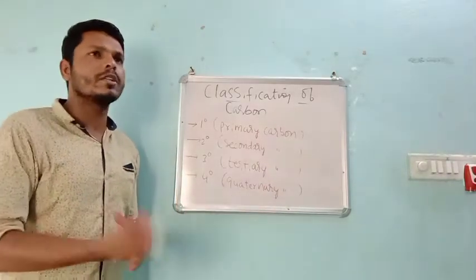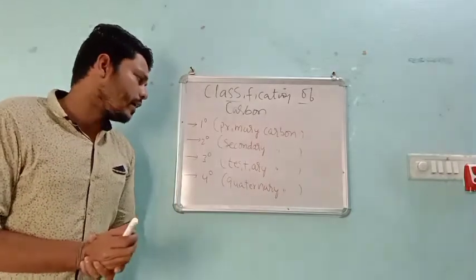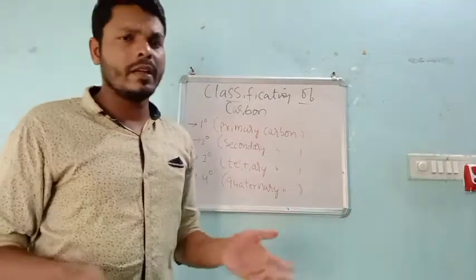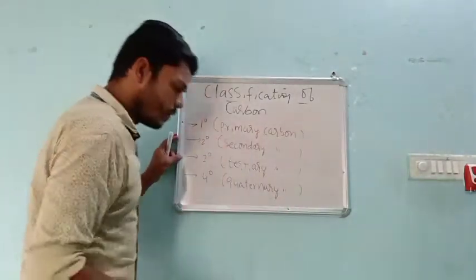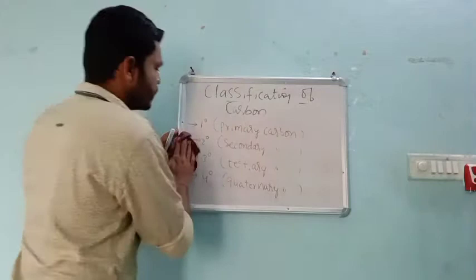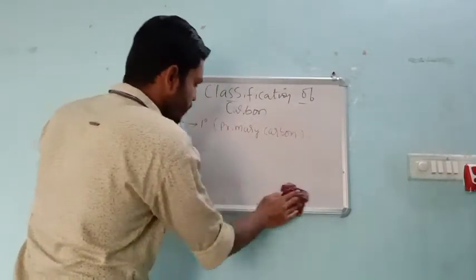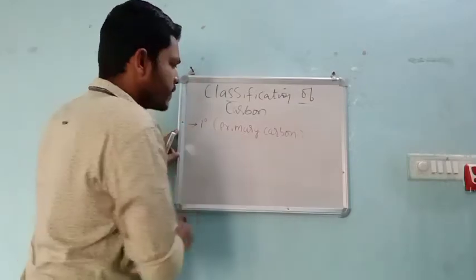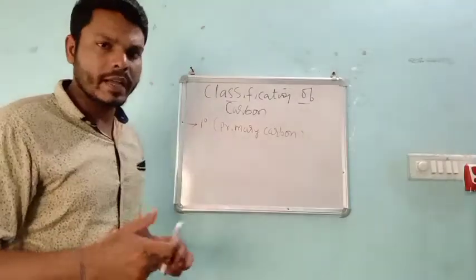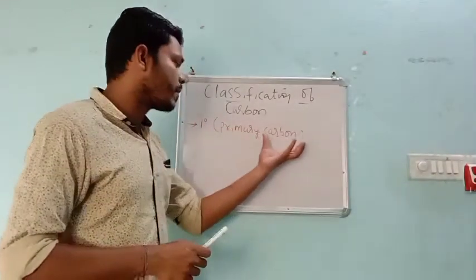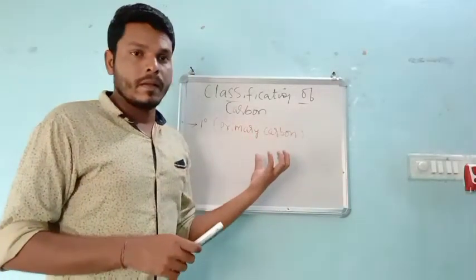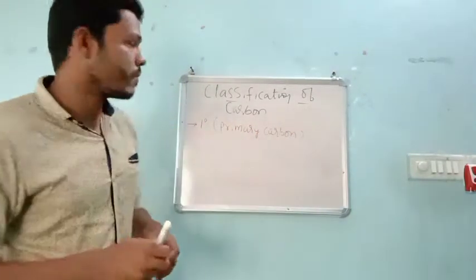What is primary, secondary, tertiary, and quaternary? These are very easy, so just have a look. Primary means, based on what we are saying, this type of carbon as primary, secondary, tertiary, and quaternary.